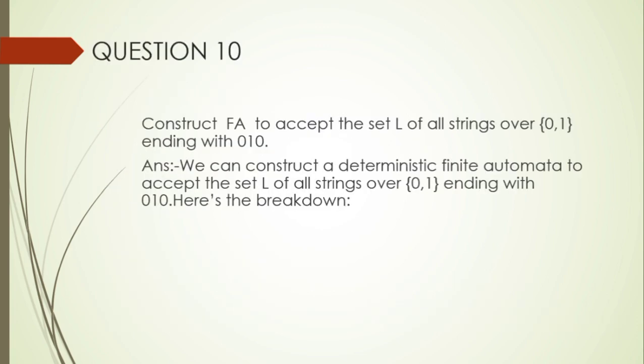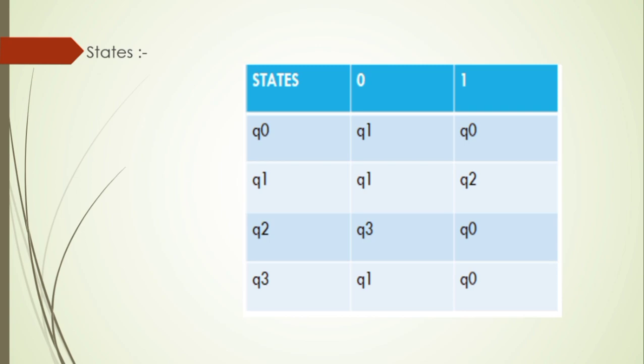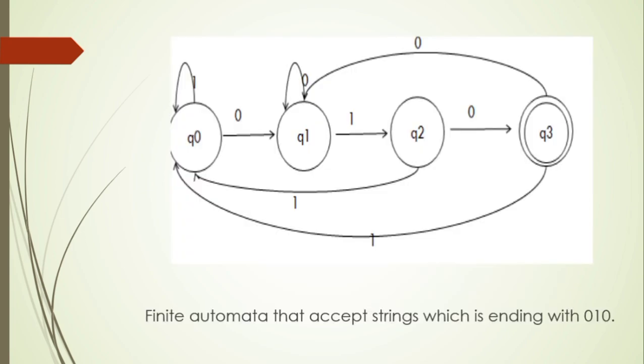Question 10. Construct a finite automaton to accept the set L of all strings over 0 1 ending with 0 1 0. Here we have to construct a finite automaton. We can construct a deterministic finite automaton to accept the set L of all strings over 0 1 ending with 0 1 0. Here is the breakdown. The states given are q0, q1, q2, q3 and the inputs 0 and 1. This is the finite automaton that accepts strings ending with 0 1 0.